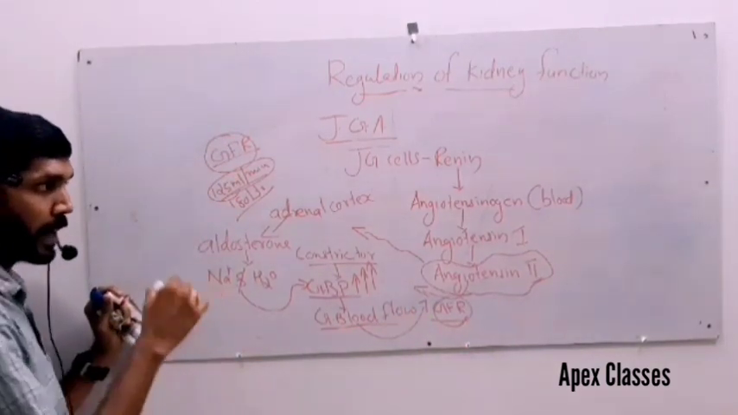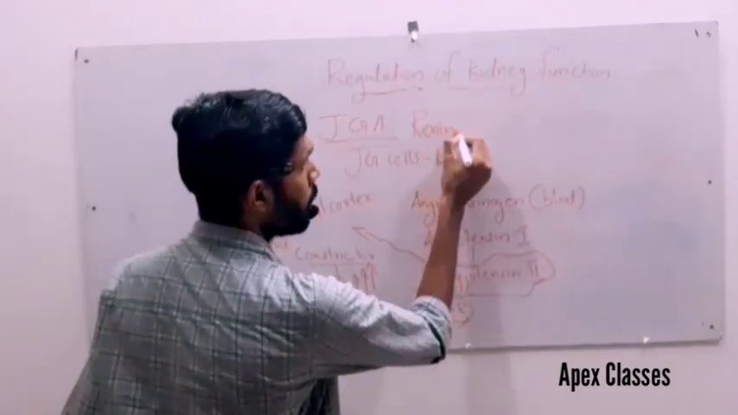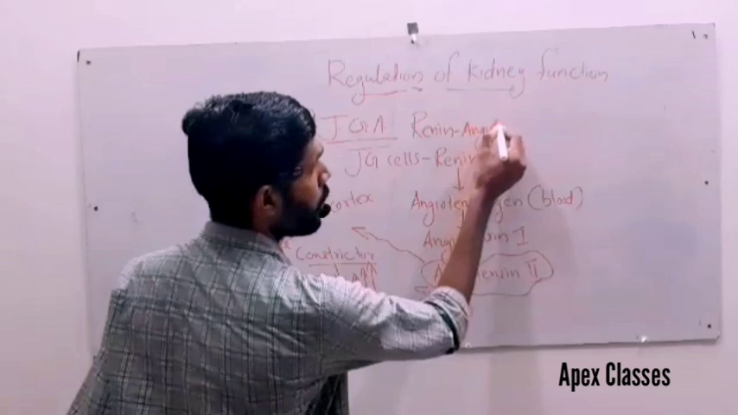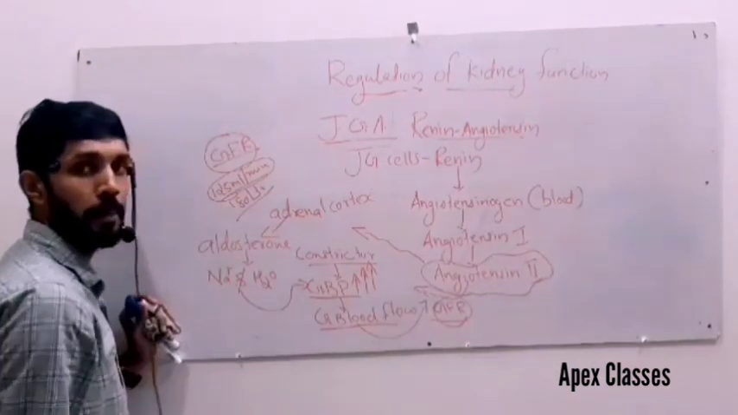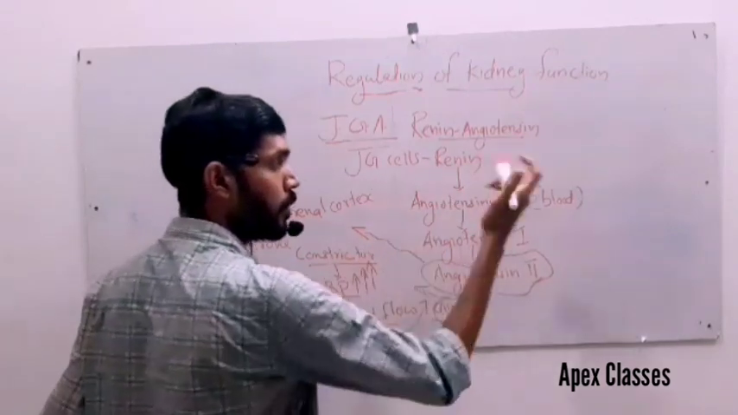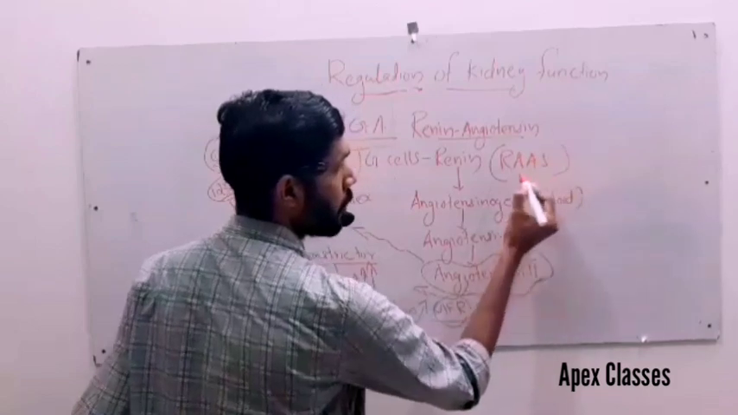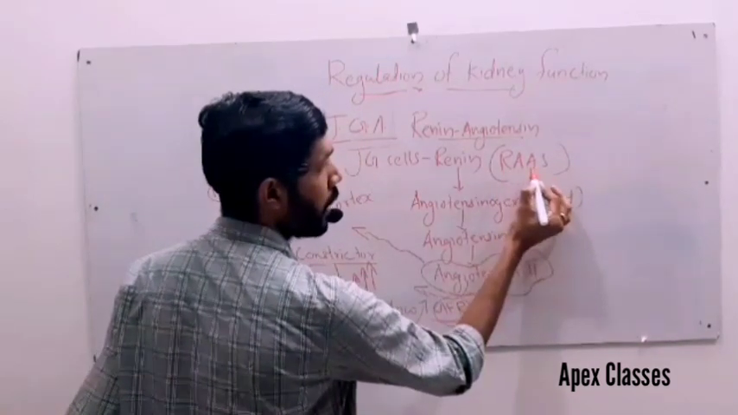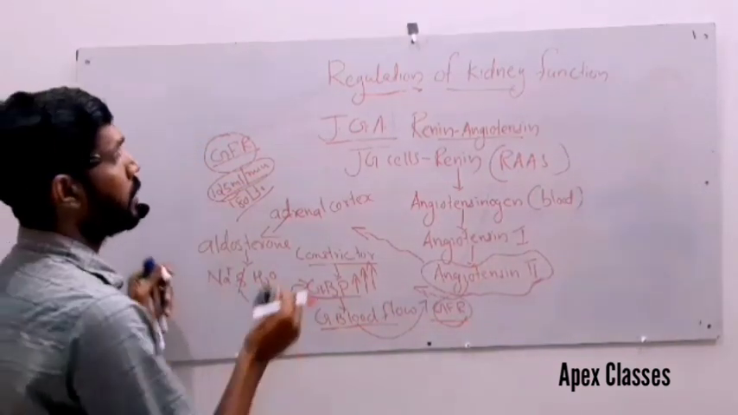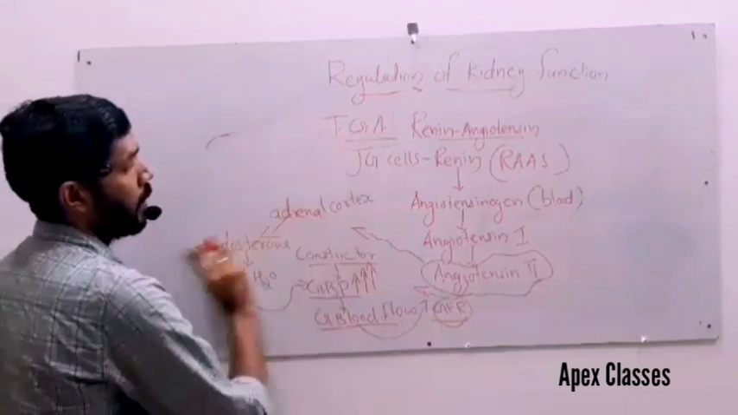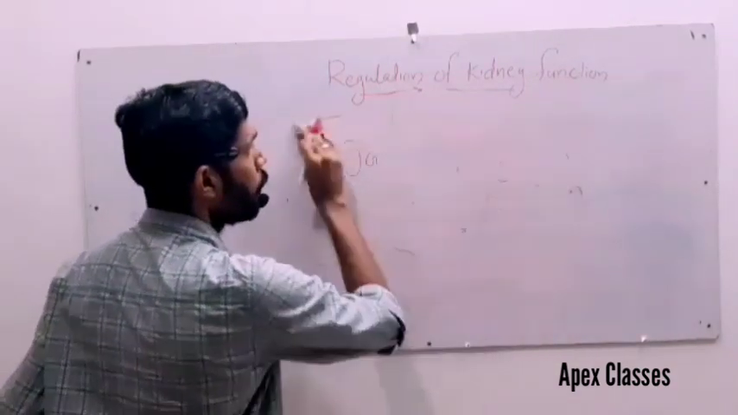So this mechanism is known as, an important point, the renin angiotensin mechanism. And this mechanism is also known as the RAAS mechanism, that is the renin angiotensin aldosterone mechanism. That's all about the regulation by the juxtaglomerular apparatus. And the last one is how the heart regulates the kidney function.